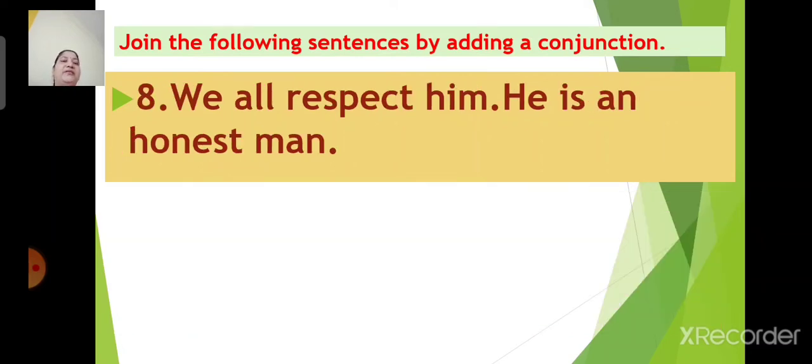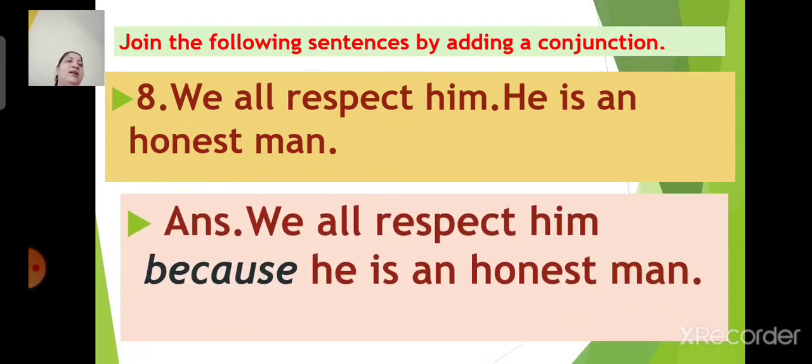Next, number 8. We all respect him. He is an honest man. Come on children, let us join these two sentences by adding a conjunction. Answer is, we all respect him because he is an honest man. I repeat, we all respect him because he is an honest man. Here the conjunction is because.